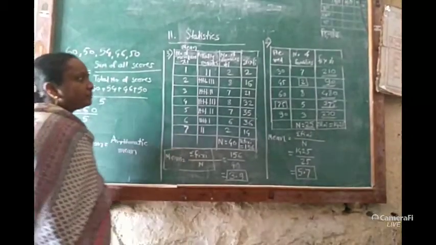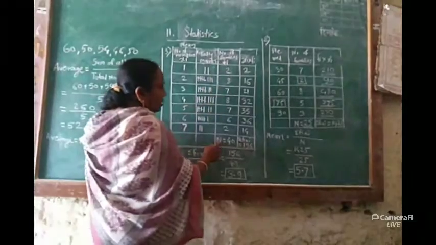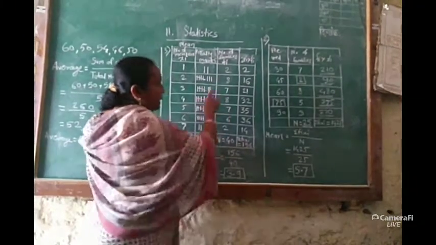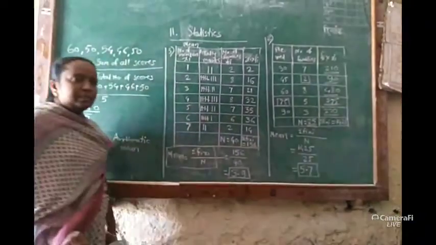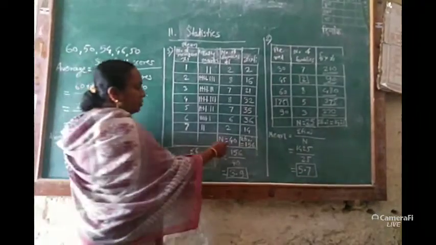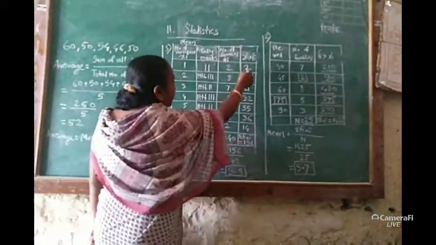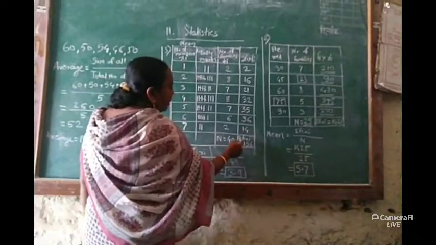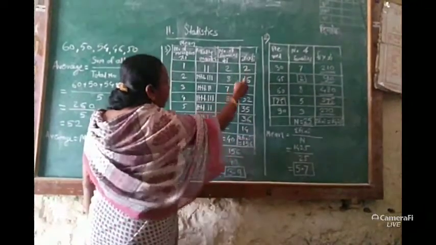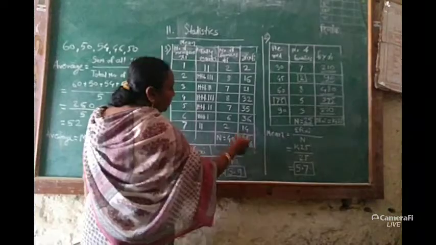Now we have to add this column, that is n. n is equal to 40. They have given us information about 40 families. So n will be equal to 40, and then add the last column. It is shown by the sigma fi sign. The sum of this column will be 156.